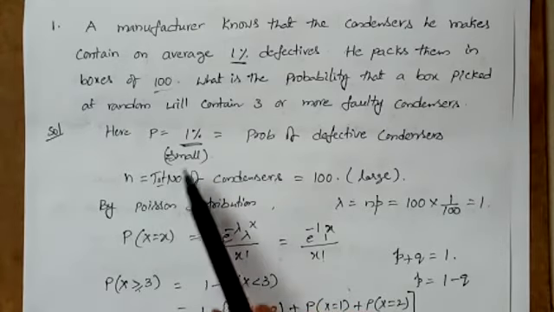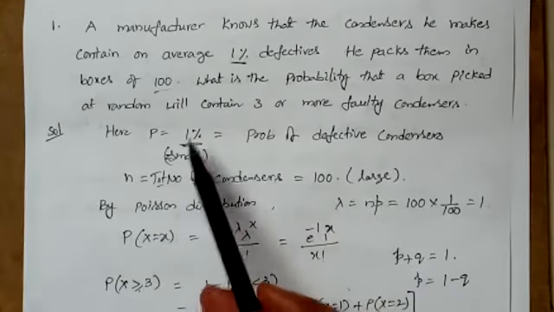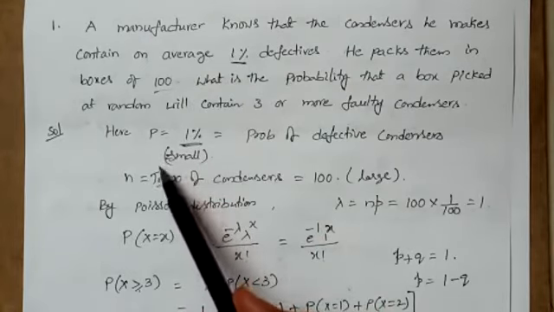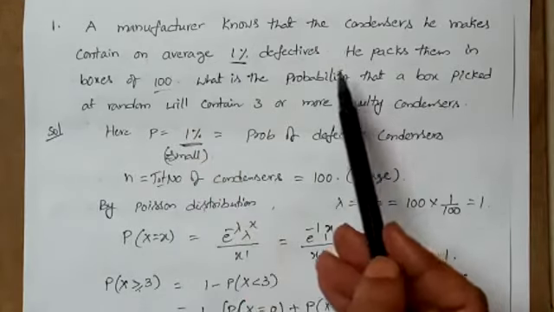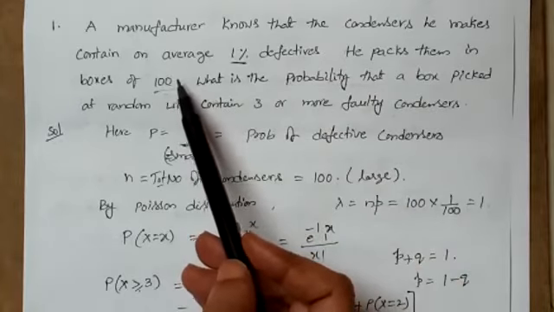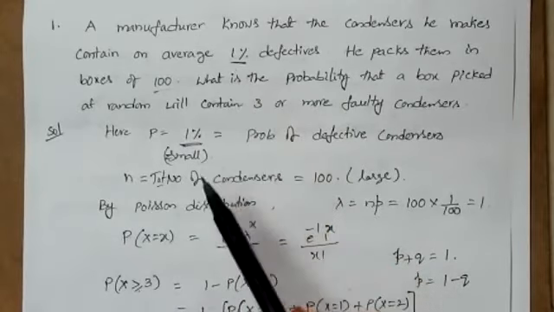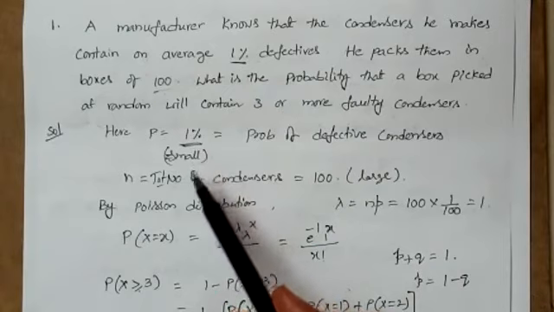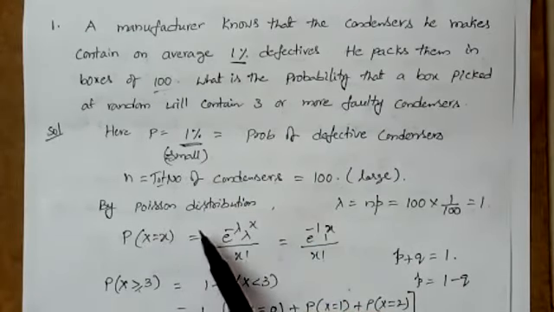Next, this 100 is the large number, so that is n. Next, you should take the probability of success. That probability value should be small. So here it is given as the probability of defective condensers, 1%. So 1% is very small, that is 0.01. Next, we have to apply the Poisson distribution.